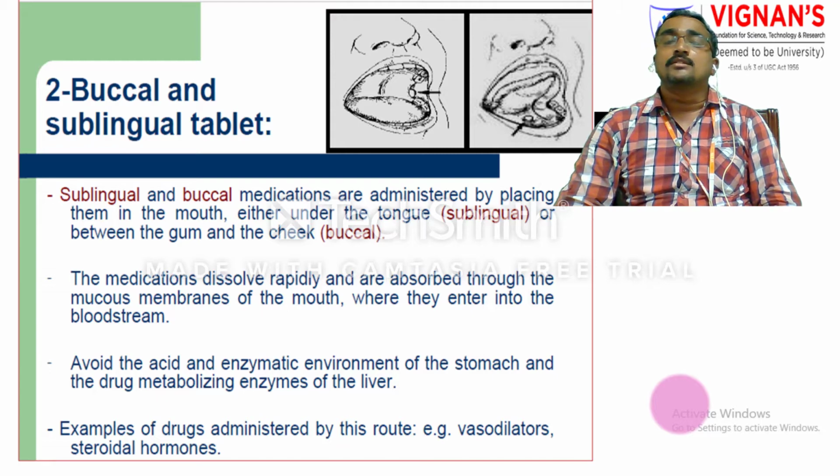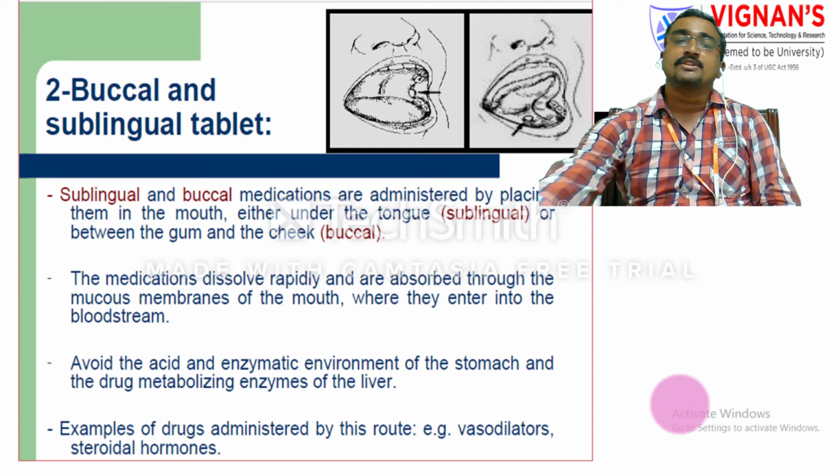Definitely the absorption and bioavailability rates will be very high for dosage forms administered by the buccal or sublingual routes. So for severe heart attacks we can call it a pocket medicine. An example is nitroglycerin, which is administered by the sublingual route. I will show one more video.